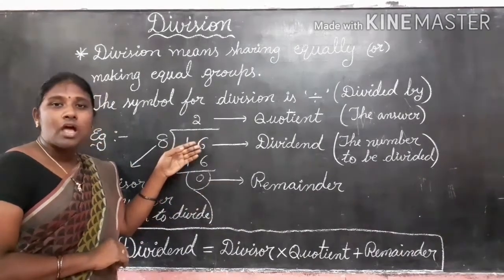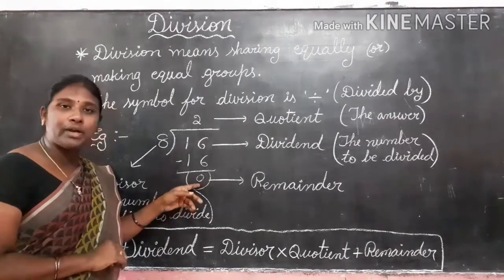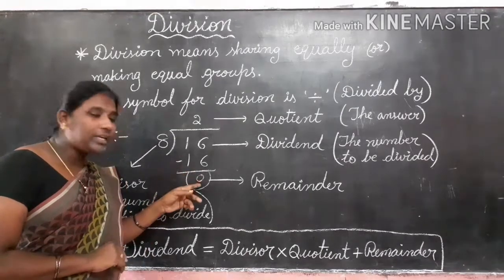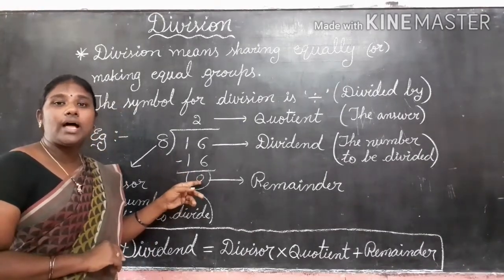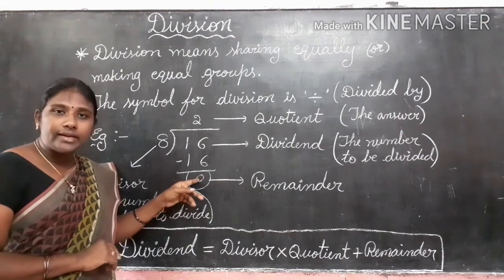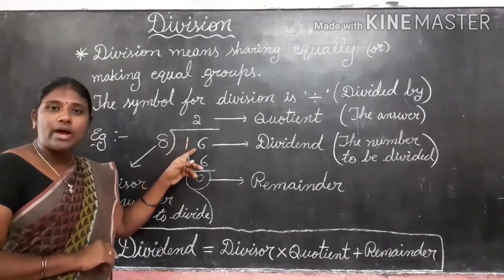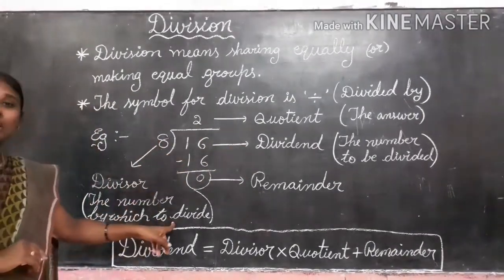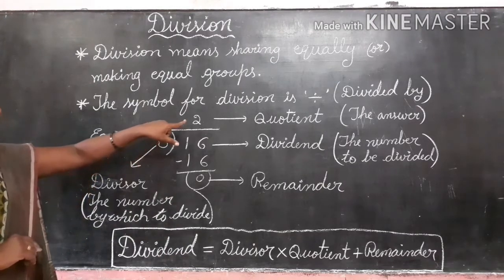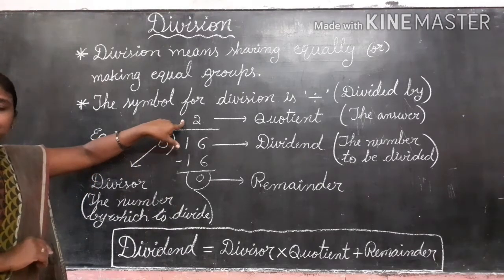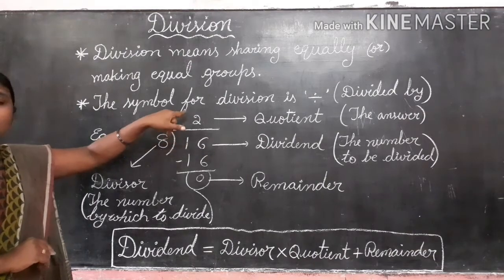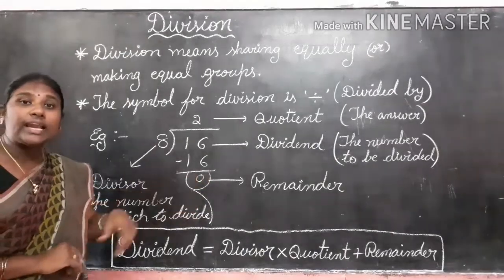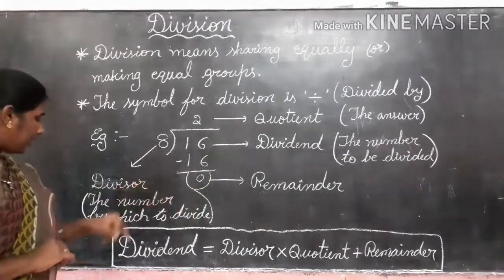After doing the division and the subtraction, we get one number here. Sometimes we get 0. Sometimes we get some other number. Whatever we get here is called the remainder. The number to be divided is called the dividend. The number by which to divide is called the divisor. The answer is called the quotient. The number left after subtraction is called the remainder.